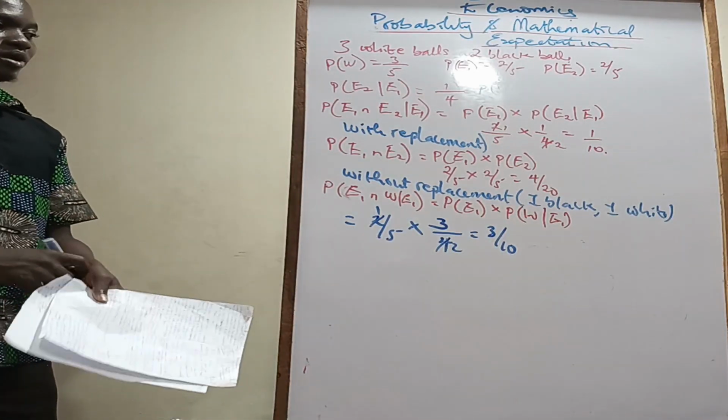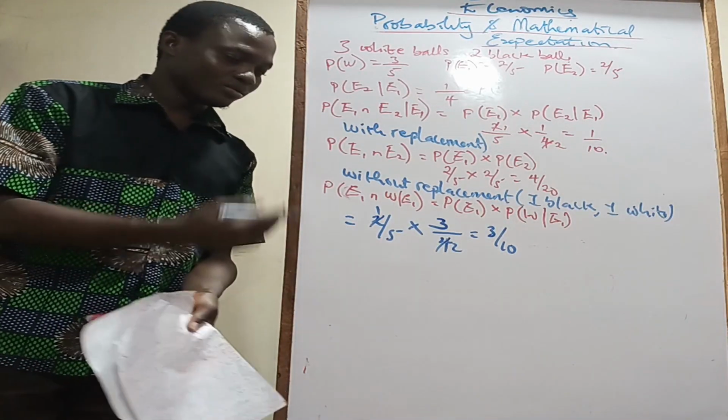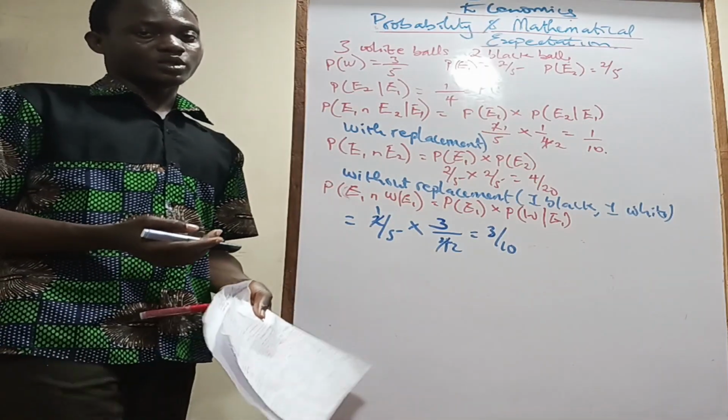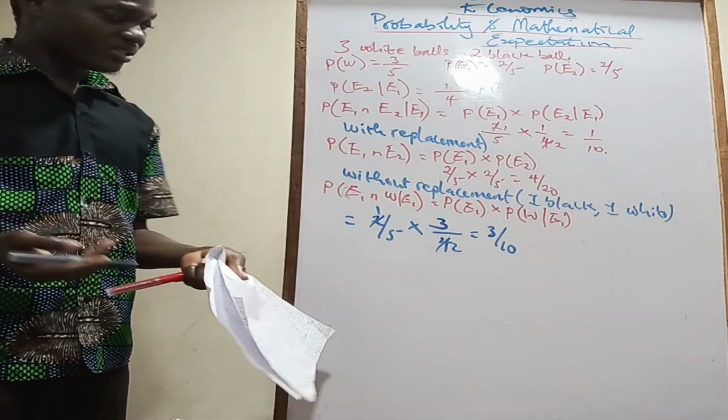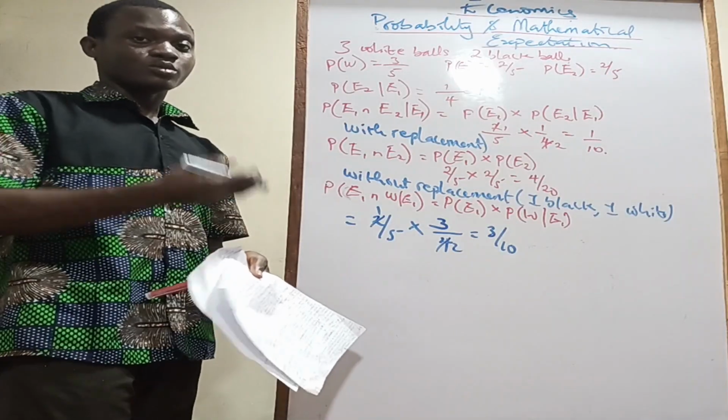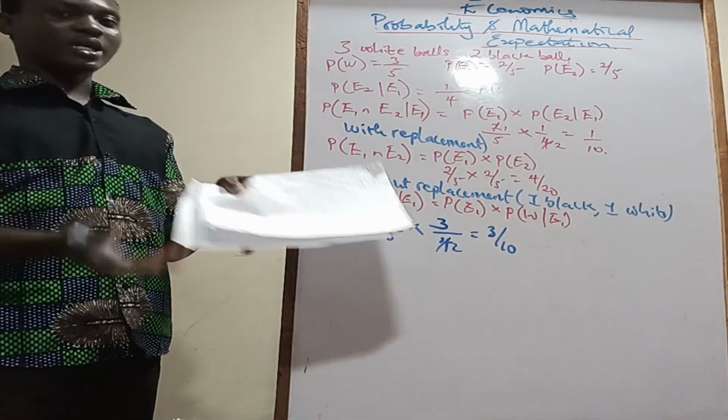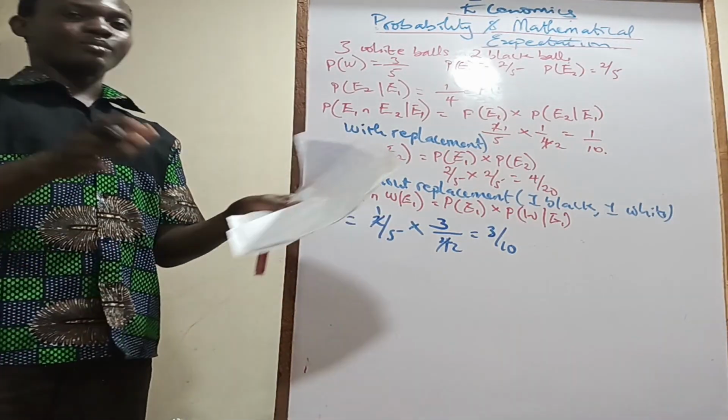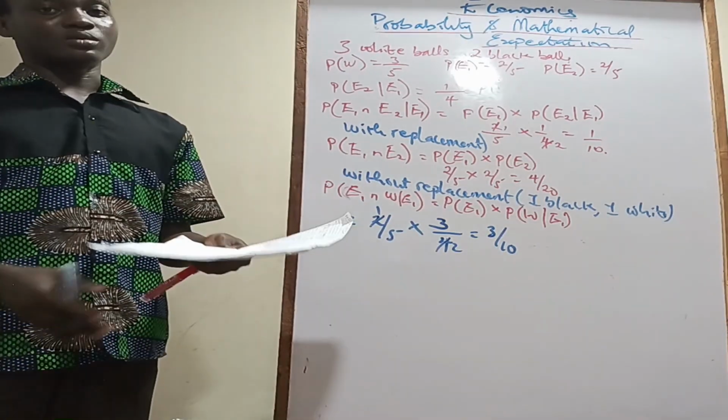So all in all, what if it was with replacement? That would have been 2/5 multiplied by 3/5. Do you understand? That would have been 6/25, which would have been with replacement. You just keep dancing around. How many balls do you have in total? How many of this color? How many of that color? And you're good to go.